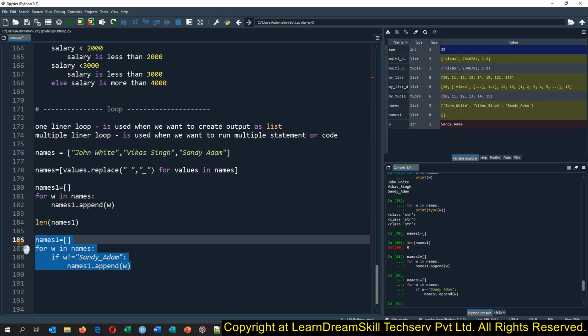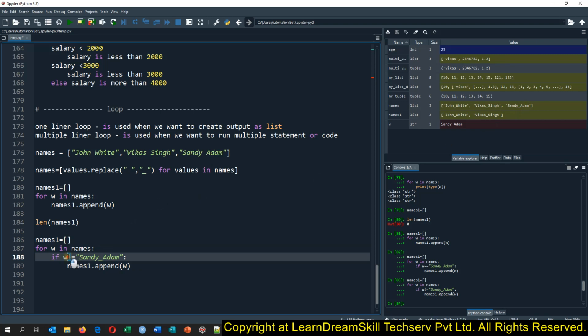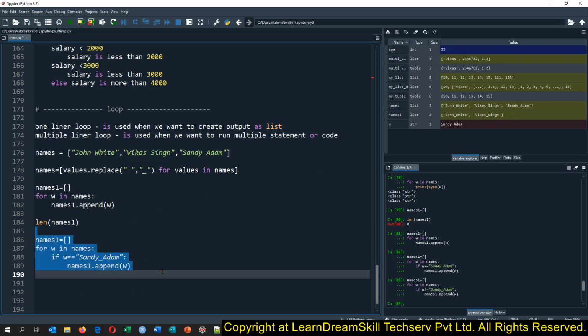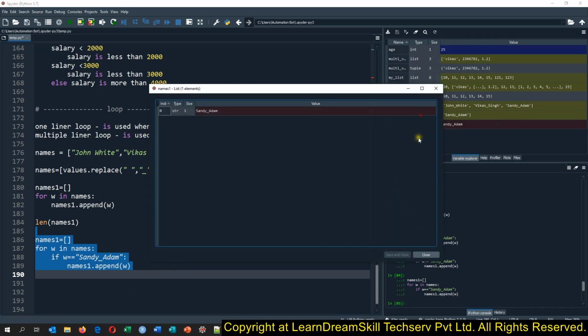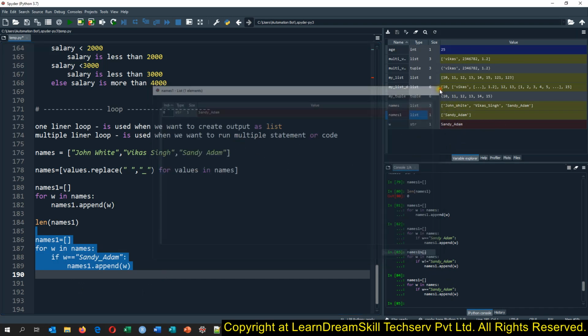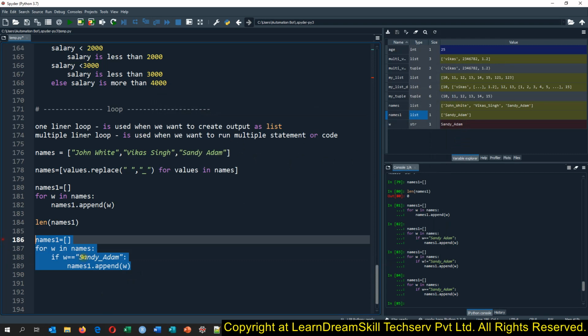So we have to say not equals to and run the code. This way you can see Sandy Adam has been kicked out. And if you want to take only Sandy Adam, we can check equality, and this way it will take only Sandy Adam in the list. So that is how we can write the if condition in the multi-liner loop.